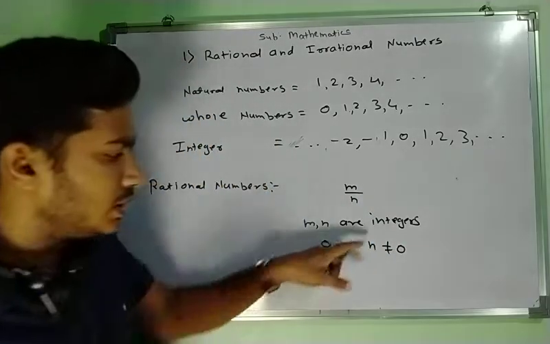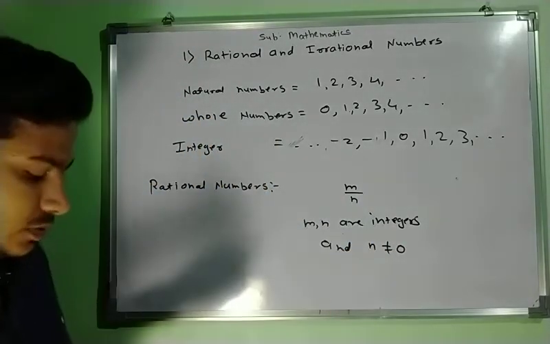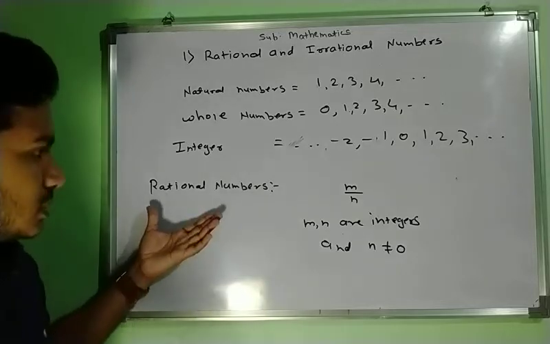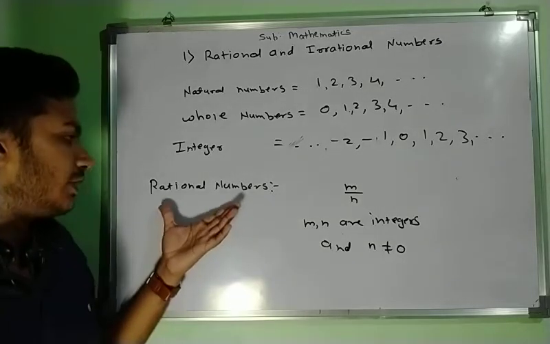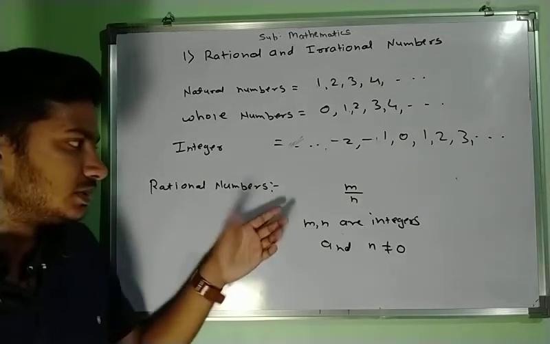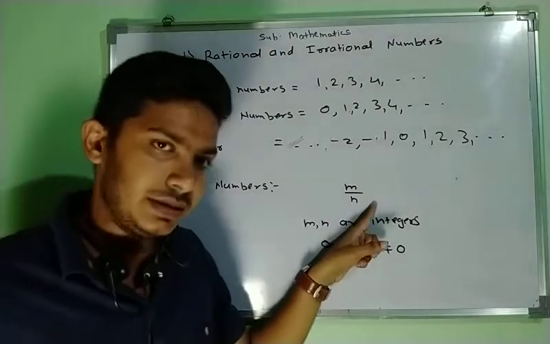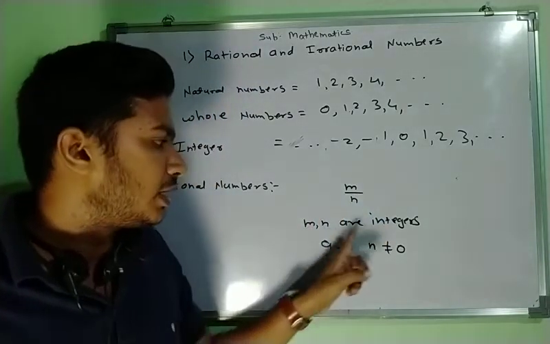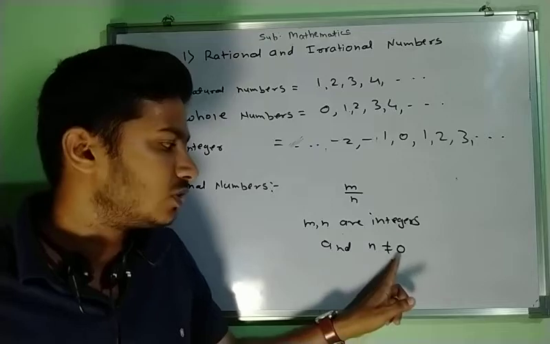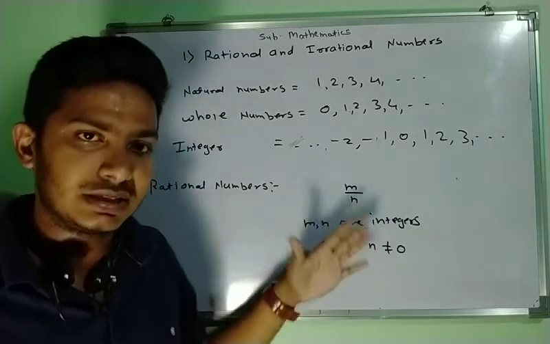Okay. Look at the condition. Just listen very carefully. The definition of rational number is the number of the form m by n, where m and n are integers and n is not equal to 0, are called rational numbers.